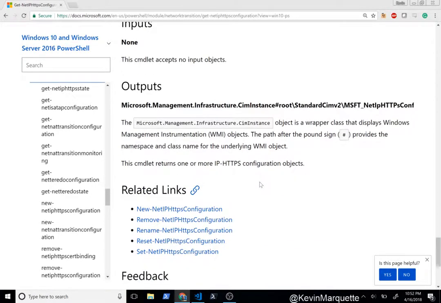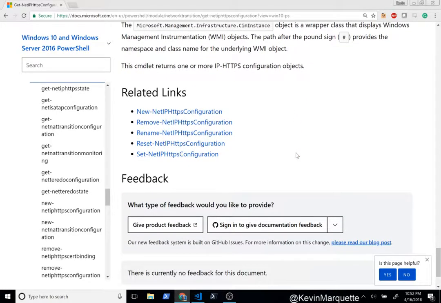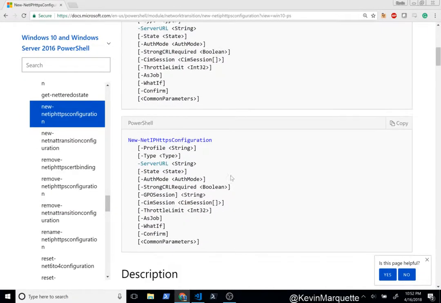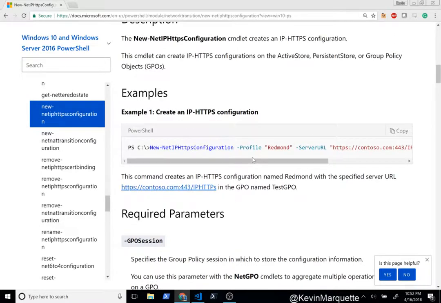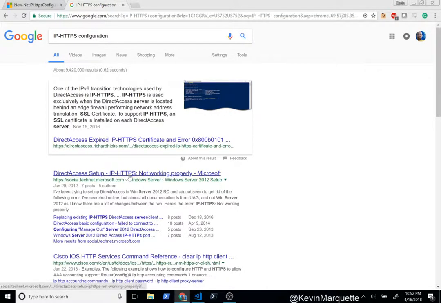Inputs, outputs, displays, new, remove, rename, reset, set. What does new look like? Maybe if we knew what we were creating. Example, profile, policy. Alright, let's do this question then. What is that? Ah, okay.